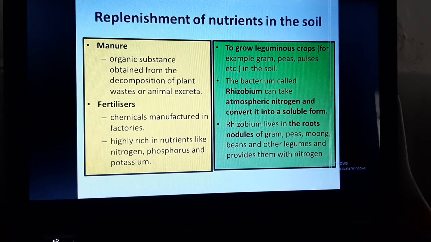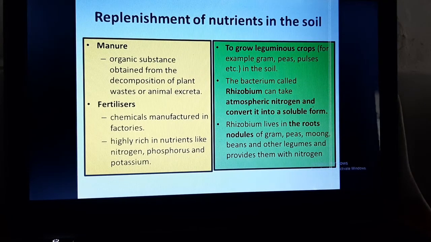Now, to make the soil rich in nutrients, either we can follow natural methods like growing leguminous crops, in which rhizobium bacteria fix atmospheric nitrogen into soluble form, enriching the soil in nitrogen and also providing nitrogen to the plant.